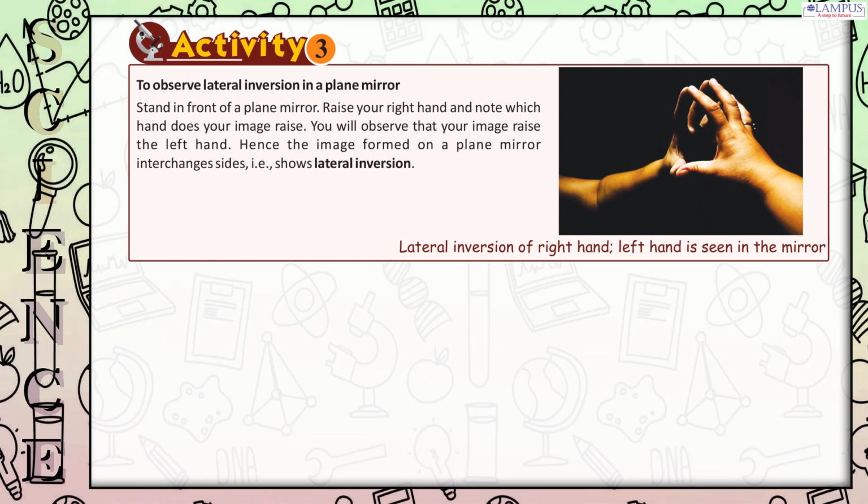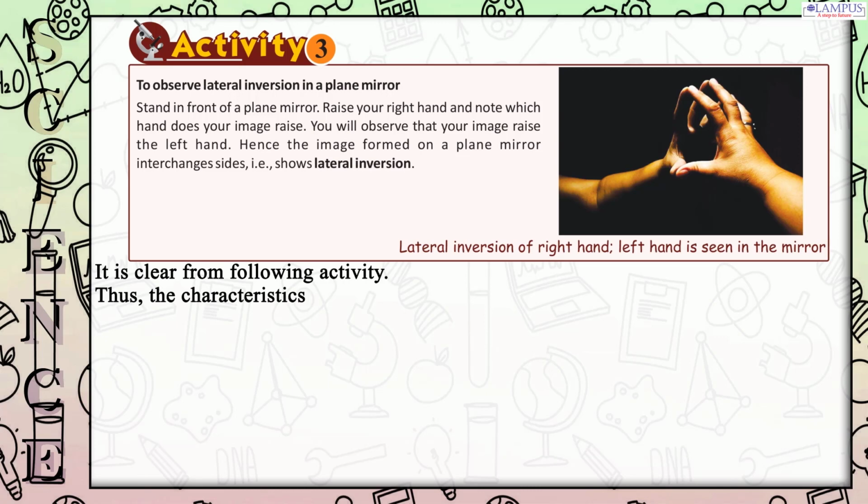Hence, the image formed by a plane mirror interchanges sides, i.e., shows lateral inversion. Lateral inversion of right hand and left hand is seen in the mirror. It is clear from the following activity.